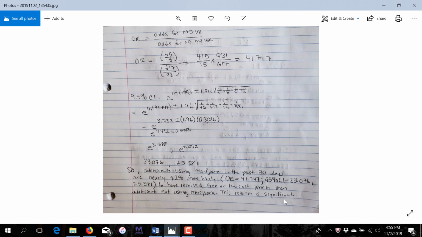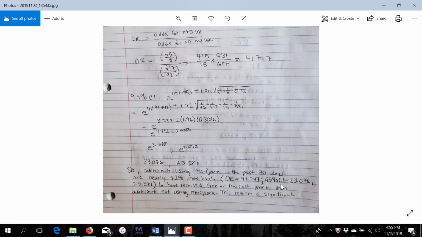And this relation is significant, and the reason it's significant is because it does not include 1. An odds ratio of 1 would mean that the odds of exposure among those who use marijuana over the odds of exposure among those who didn't use marijuana would be exactly the same, so there'd be no difference. So that would be an odds ratio of 1.